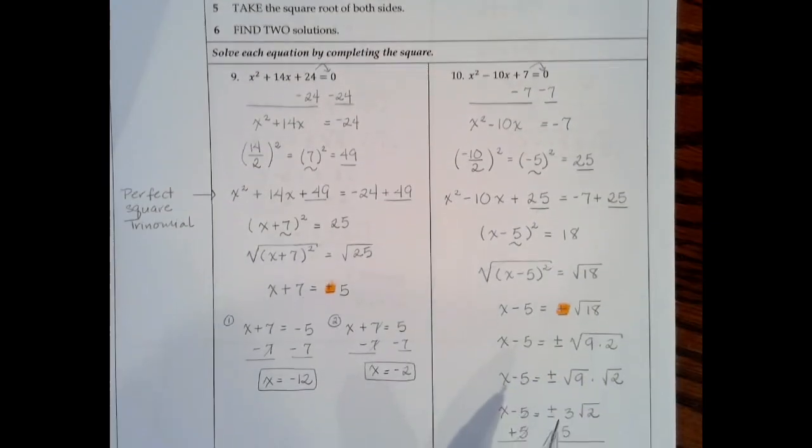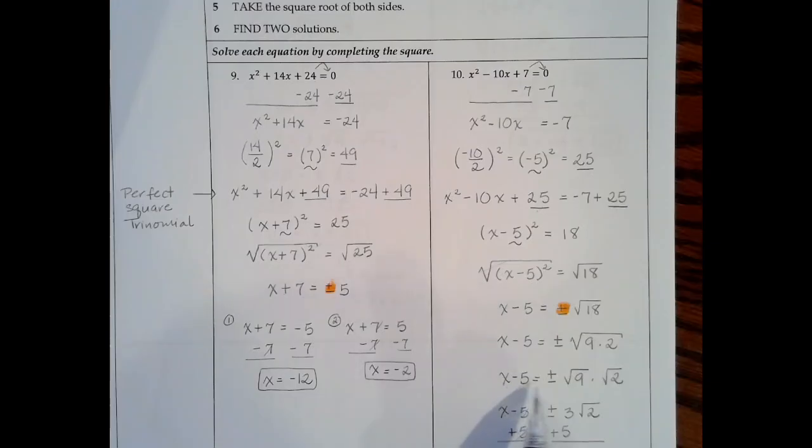So we end up with x minus 5 equals plus or minus the square root of 9 times the square root of 2. The square root of 9 is 3, so the 3 comes out from underneath the radical, and we'll end up with x minus 5 equals plus or minus 3 times the square root of 2. We move the 5 over to the other side. You can't leave it as is because we're solving for x, so we're going to add 5 to both sides, and we end up with x equals 5 plus or minus 3 times the square root of 2.